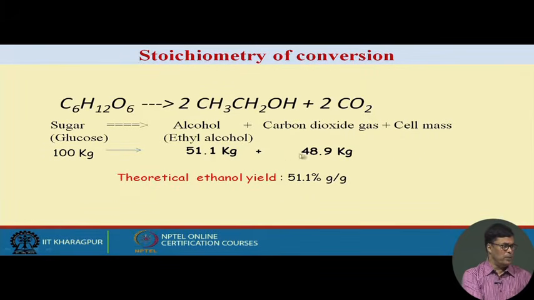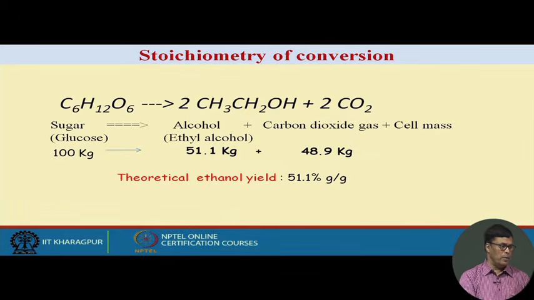Now, the stoichiometry of this process is like this: 1 mole of glucose can produce 2 moles of ethanol and 2 moles of carbon dioxide. So, if you see 100 kg of glucose, as per stoichiometry, it produces 51.1 kg of ethanol and 48.9 kg of carbon dioxide. And I want to mention this carbon dioxide is pure carbon dioxide.